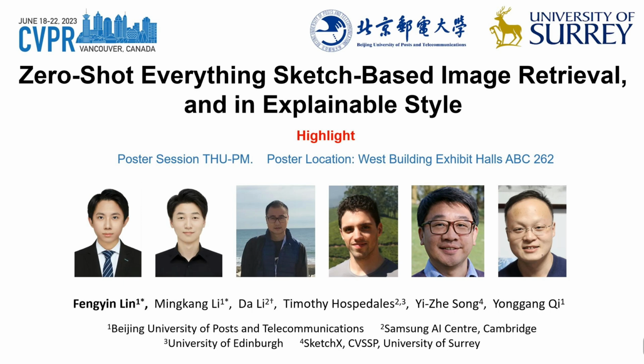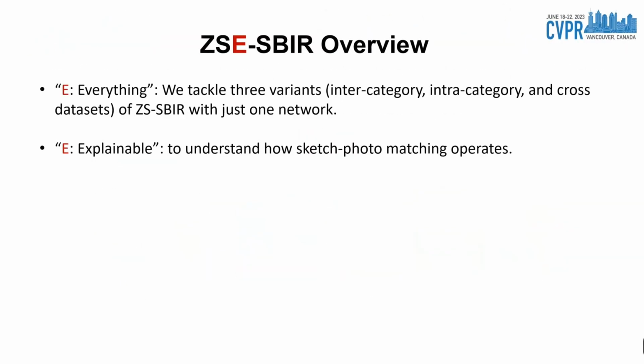I'd like to introduce our paper, Zero-Shot Everything, Sketch-Based Image Retrieval, in an Explainable Style. This paper studies the problem of zero-shot sketch-based image retrieval, also called zero-shot SBIR. However, with two significant differentiators to prior art. Firstly, we tackle all variants of zero-shot SBIR, including inter-category, intra-category, and cross-dataset retrieval, using just one network. We call this everything. Moreover, we would really like to understand how this sketch-photo matching operates.